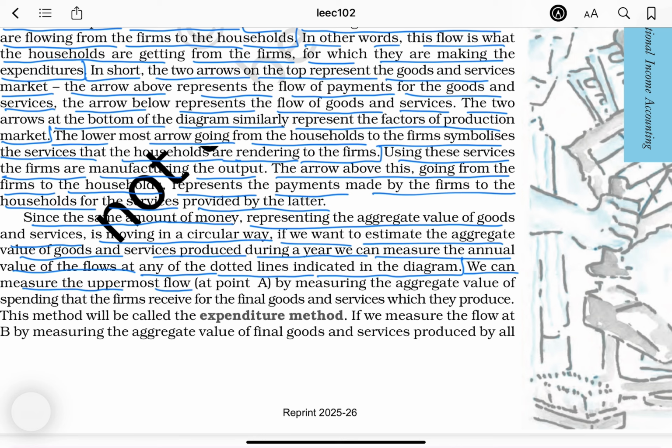We can measure the uppermost flow at point A by measuring the aggregate value of spending that the firms receive for the final goods and services which they produce. This method will be called the expenditure method. If we measure the flow at